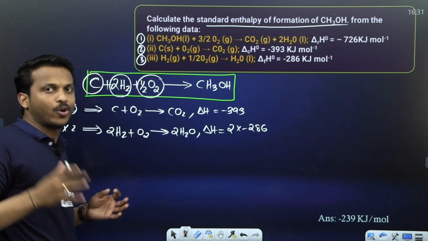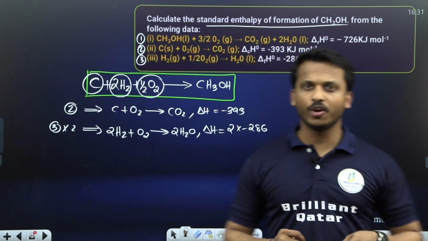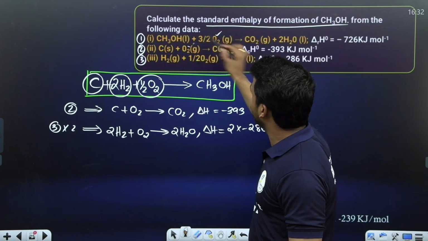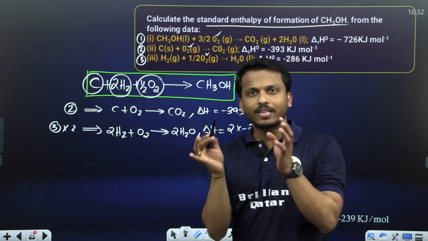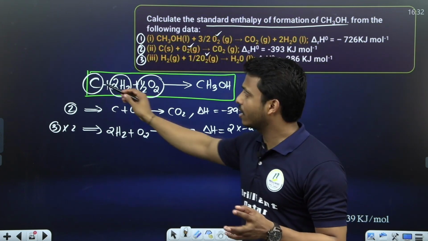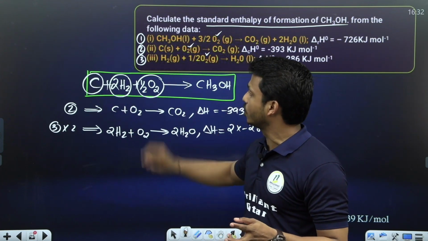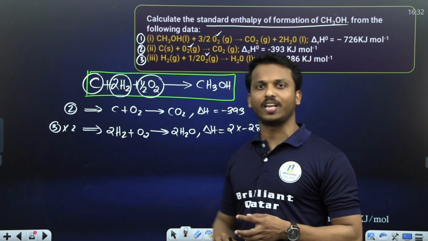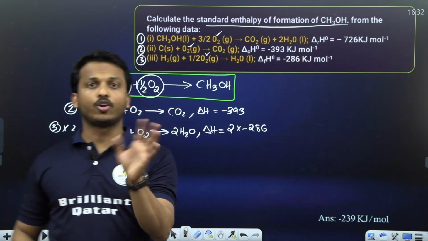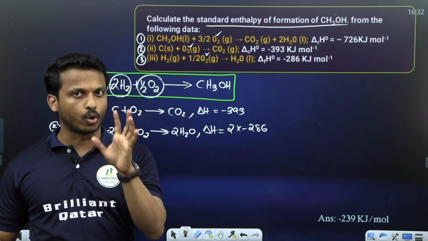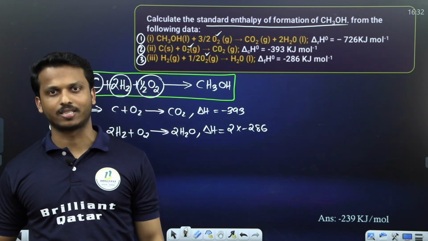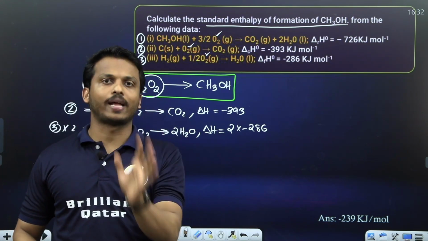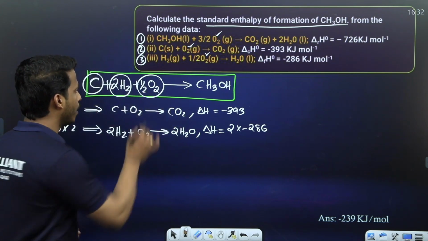Next one, what do you want? Oxygen. Where do you have oxygen? Analyze, all of you. Important. Oxygen is present in the first equation, second equation, third equation. All the equations contain oxygen. Is it like carbon? No, carbon is only in one equation. H2 only in one equation. But oxygen is there in all 3 equations. In such cases, no need to balance or rearrange oxygen. Automatically it gets balanced. If a species is repeated in more than 1 equation, no need to touch it. So oxygen, you leave it.